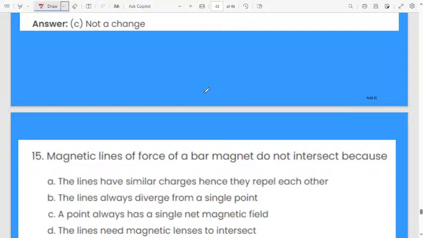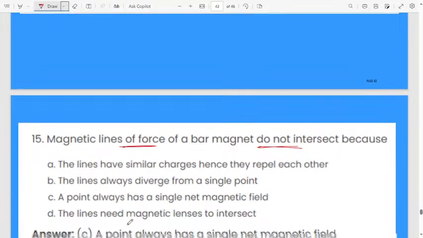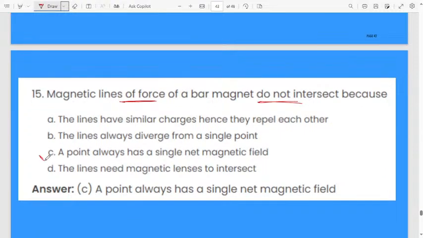Next question. Magnetic lines of force of a bar magnet do not intersect because? Why will they not intersect? First option, the lines have similar charges, hence they repel each other. Second, the lines always diverge from a single point. Third option, a point always has a single net magnetic field. Fourth, the lines need magnetic lenses to interact. What is the correct answer? Option C, a point always has a single net magnetic field.